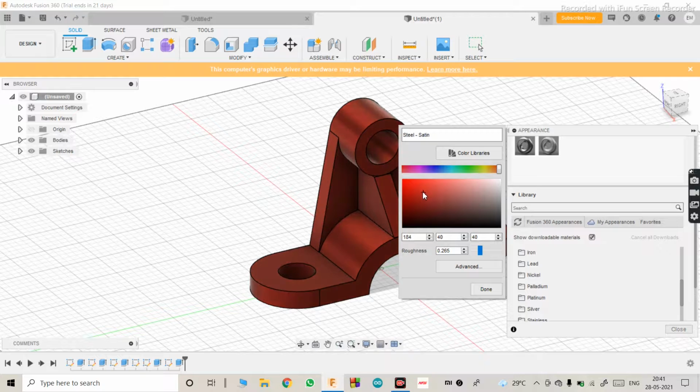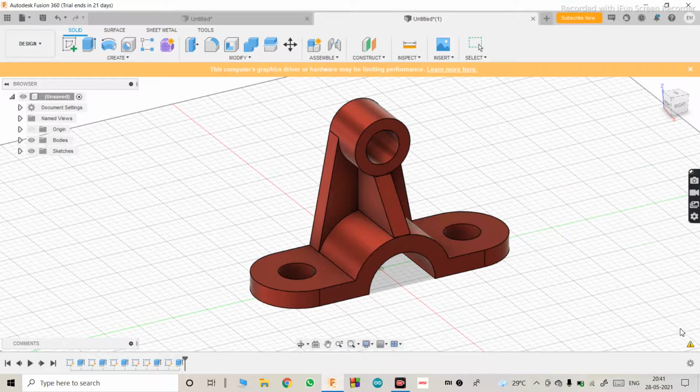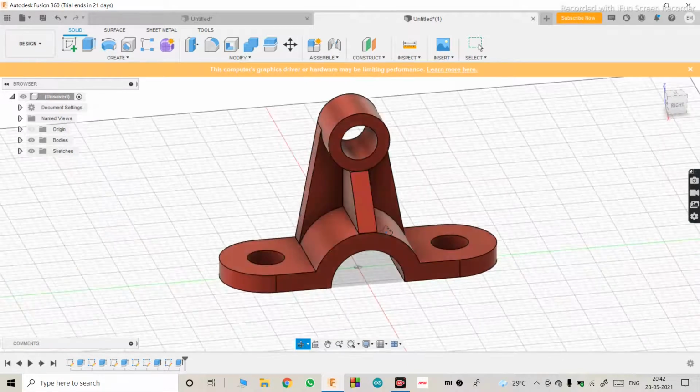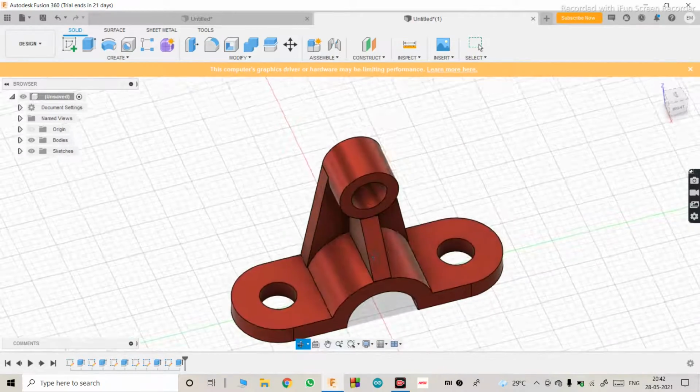We'll keep it somewhat like this. Done. Close the tab. And it is ready. Nice in red color.